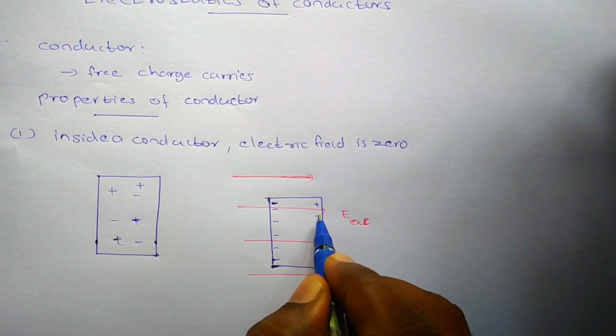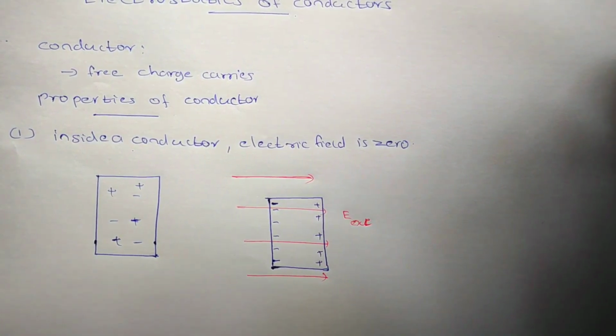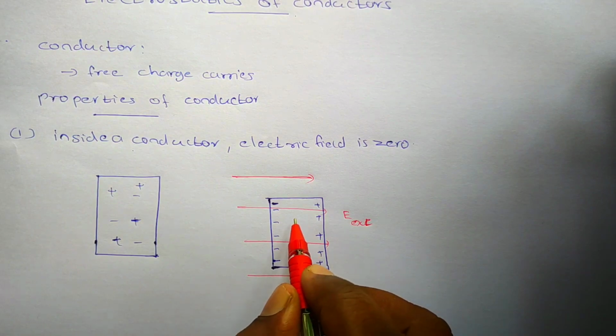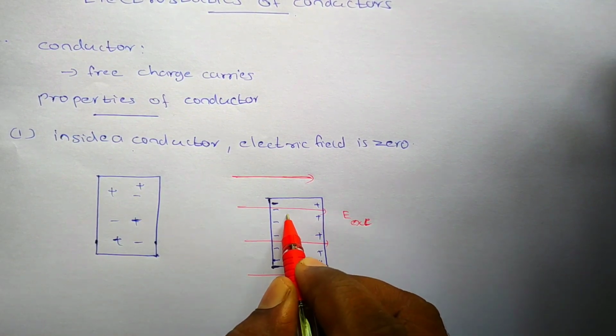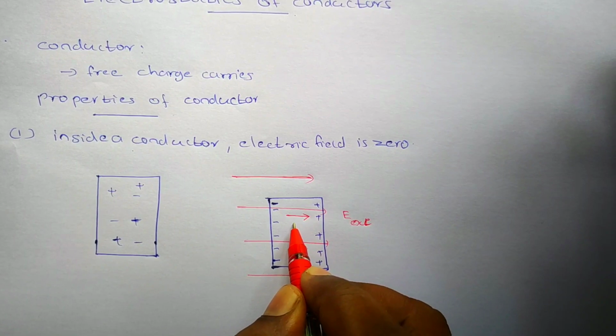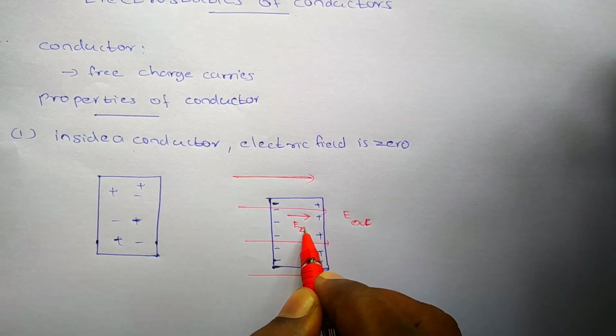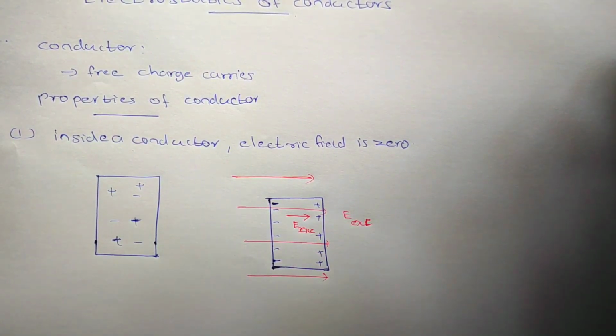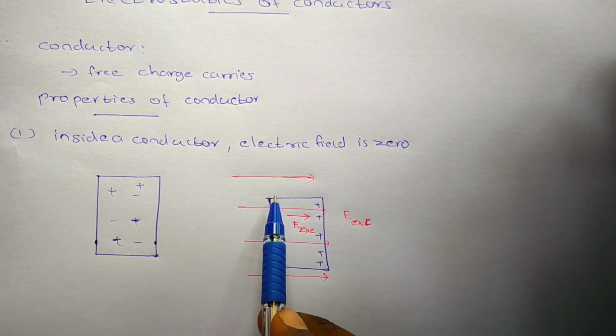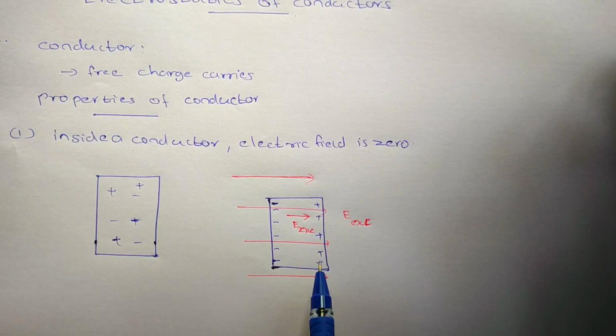Due to the effect of the external electric field, the charges are redistributed: negative charges at one end, positive charges at the other end.